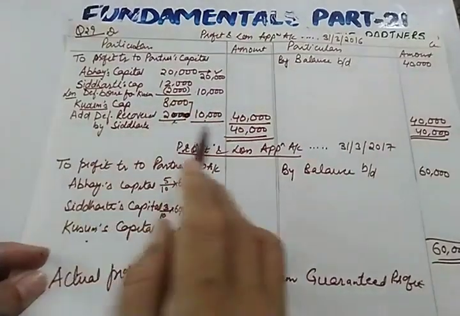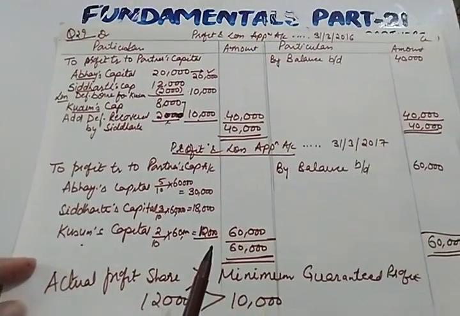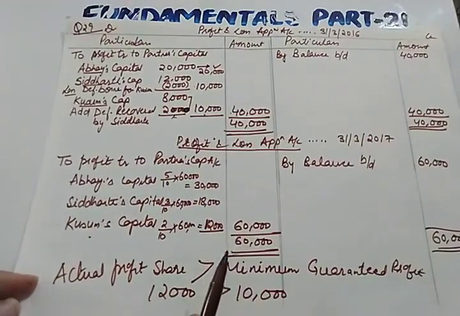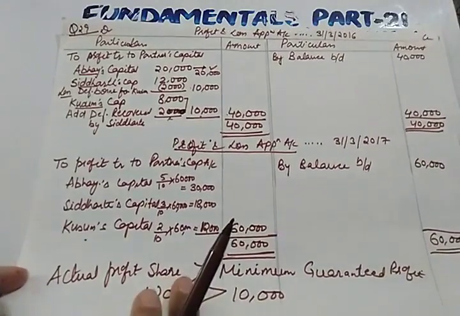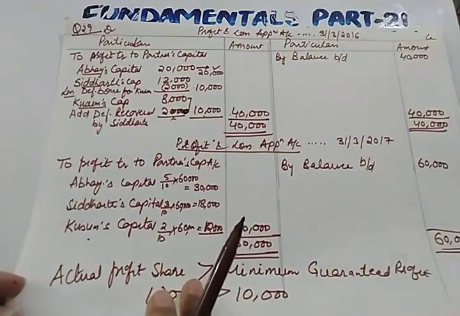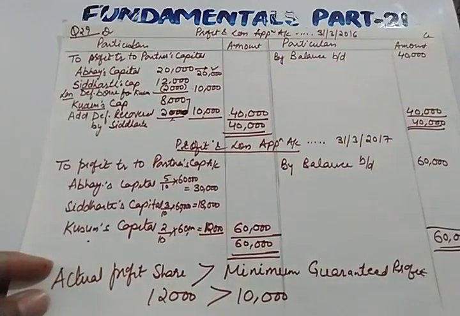So I hope these questions are clear to you. Now I think you will be able to do all numericals of NCERT plus TS Grewal. Now I will be doing 1 or 2 numericals more based on guarantee. Then we will switch over to the next chapter, which is goodwill. So that's all for today. Have a nice day.